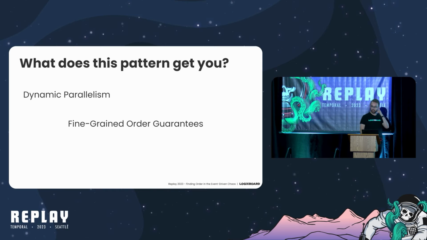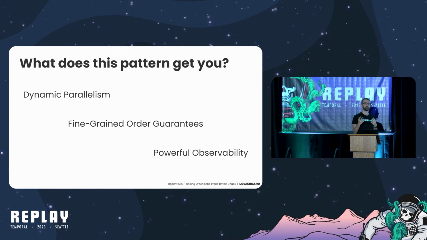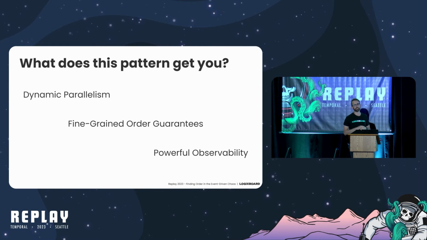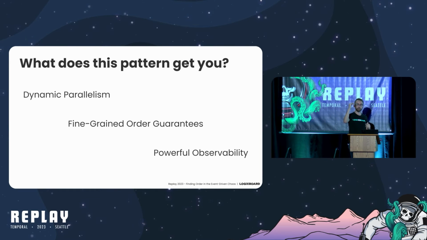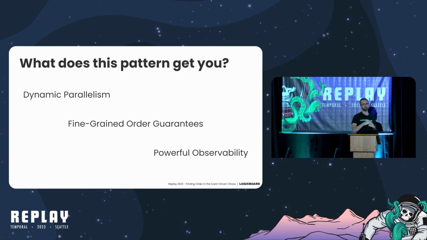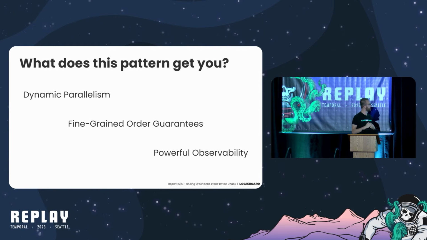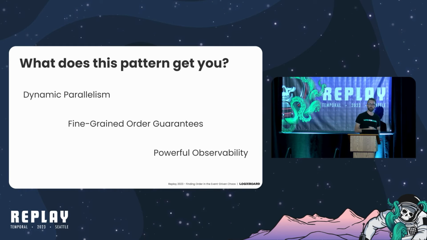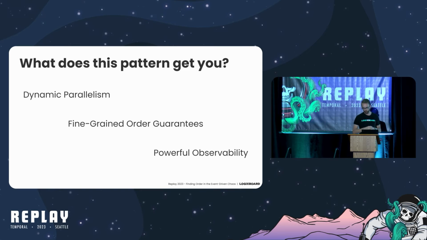And then the other thing you get is really powerful for us at Logixboard because we often get questions from our customers: why is this shipment out of date? Or why does this shipment have incorrect information? And now we can go to exactly one place in Temporal Cloud UI. We can look at all the messages received from a given shipment, look at exactly what we did with those messages, and much more easily answer the question that the customers are asking. This isn't entirely different from something you can get from diligent structured logging, but Temporal has it sort of baked in from the start, and it's been a really powerful tool for us.